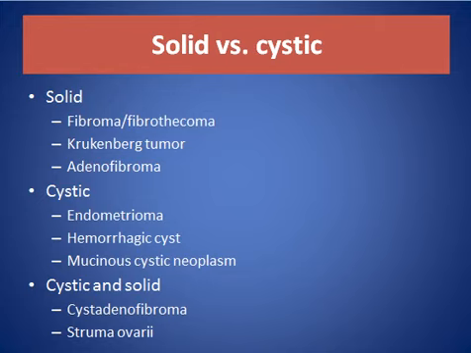We have lesions either solid, like fibroma, fibrothecoma, Krukenberg tumor, adenofibroma, or cystic, endometrioma, hemorrhagic cyst, or mucinous cystic neoplasm, or solid and cystic component. We have cystadenofibroma and Struma Ovarii.